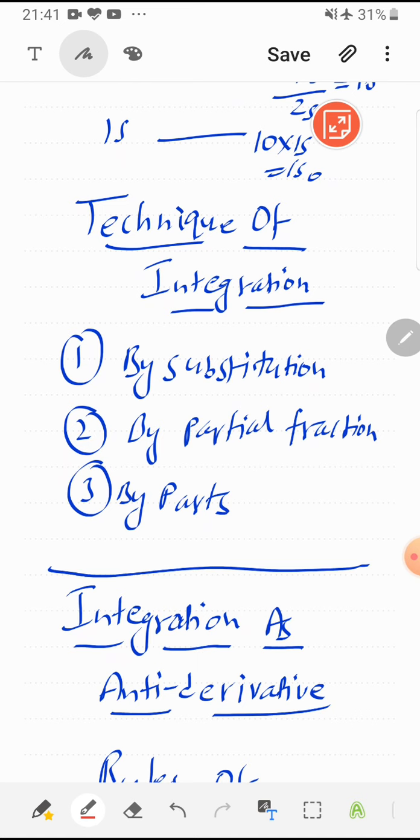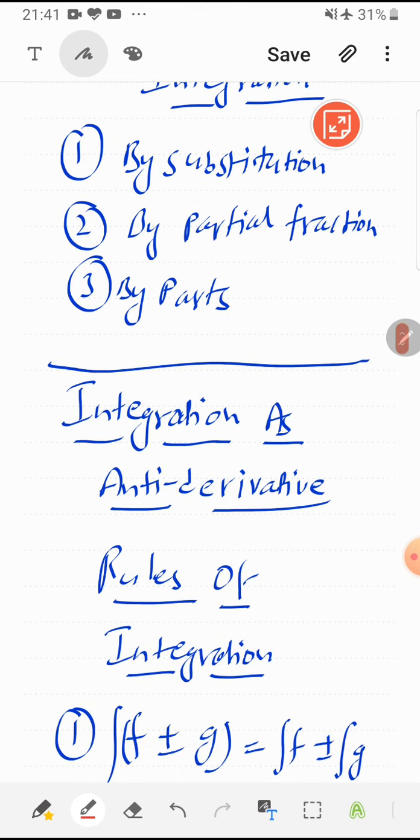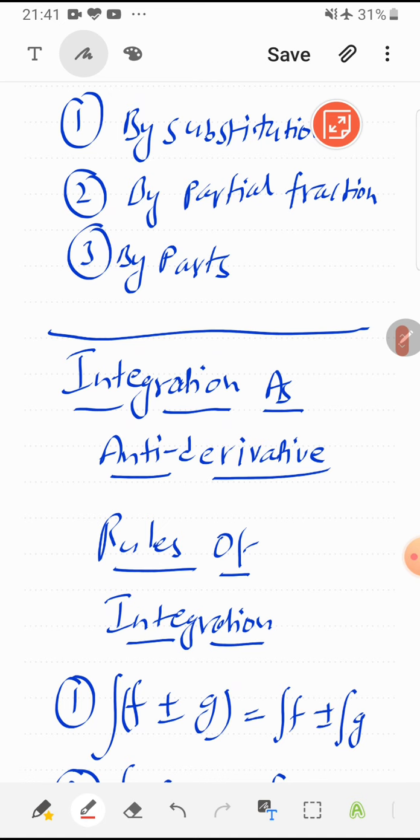Now when I say technique of integration, substitution is most important technique of integration, because substitution is widely used in partial fraction and by parts also. So if we learn substitution we can have a big hold to integration. But before learning these techniques of integration, let us discuss first thing, which is integration as antiderivative.